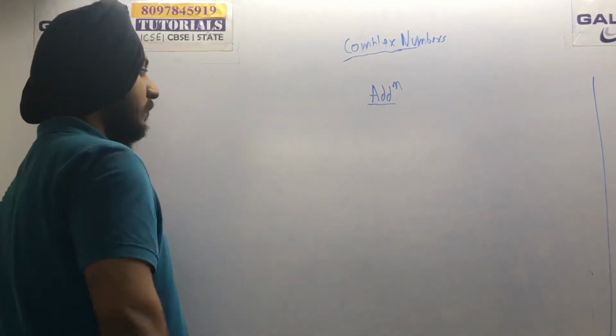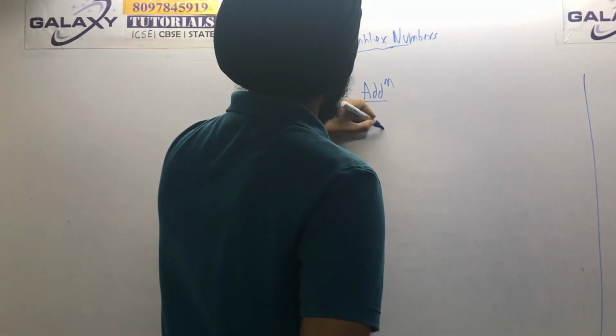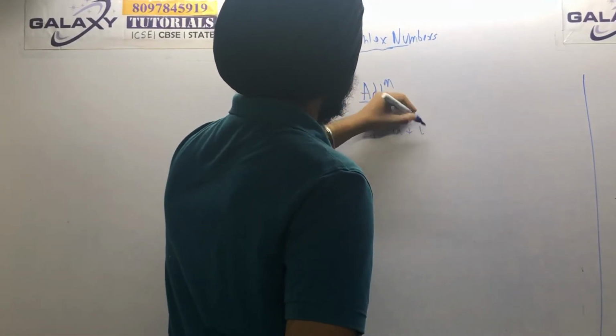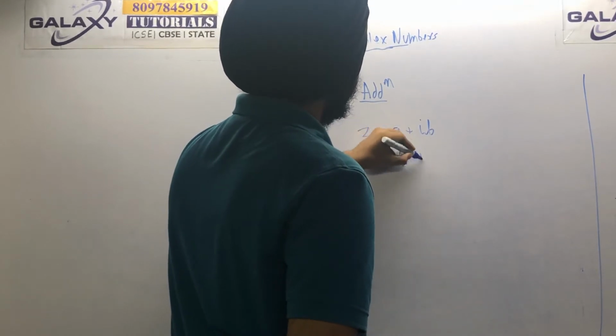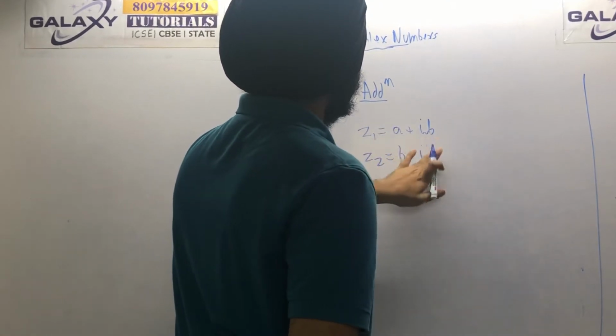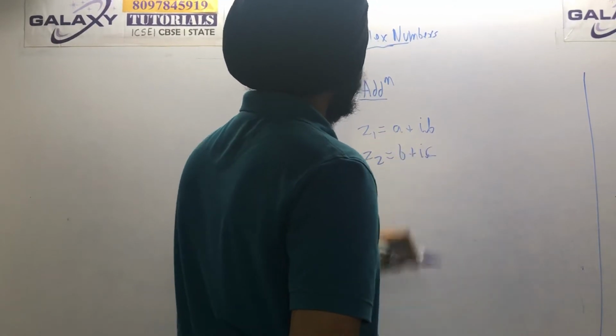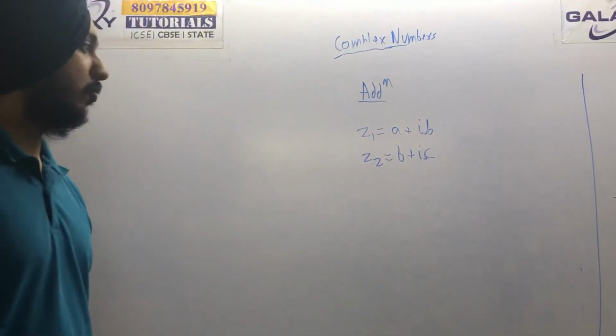So addition. z1 is equal to a plus iota b, and z2 is equal to c plus iota d. See, these are the two complex numbers. Now you have to add them.